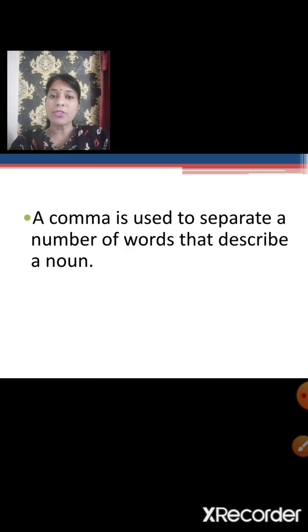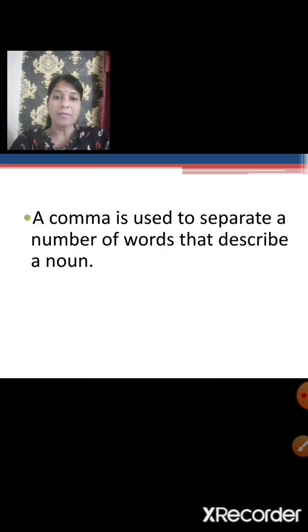A comma is used to separate a number of words that describe a noun. What are describing words known as? Describing words are known as adjectives. So, a comma is also used to differentiate the number of adjectives that describe a person, a place, an animal or a thing.